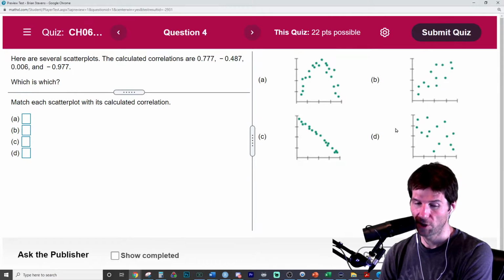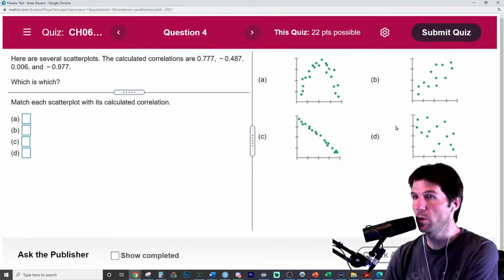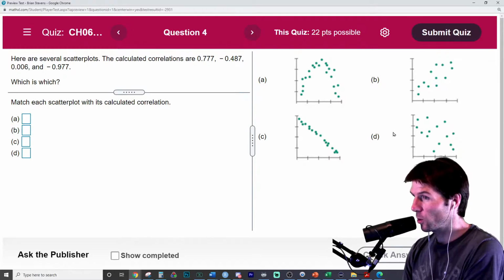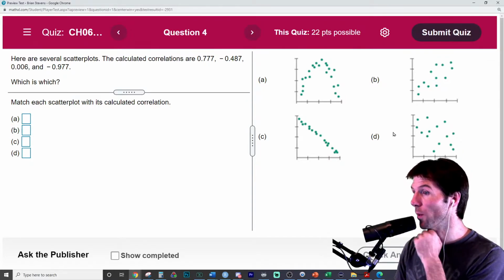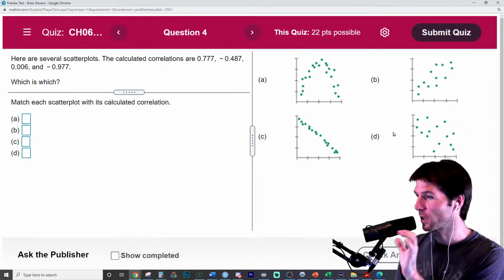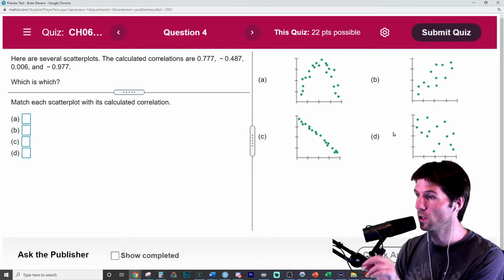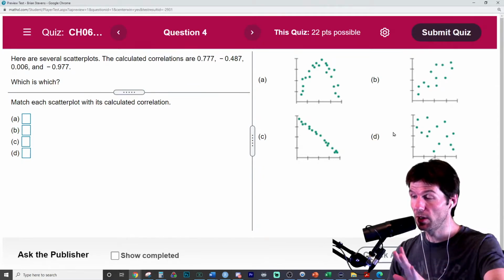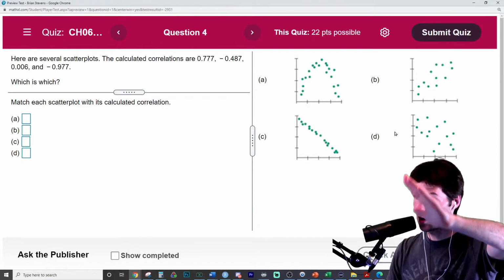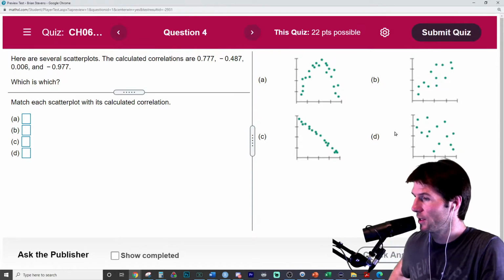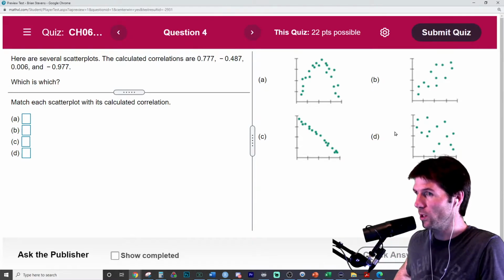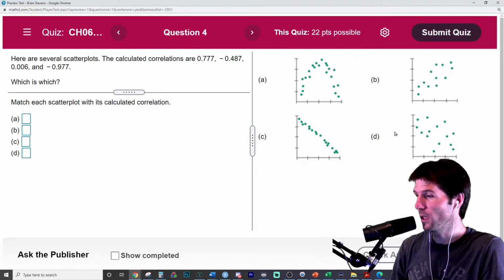So what we need to understand is that correlation ranges between what and what values. What is the smallest possible value of correlation? Not the weakest, but the lowest value of correlation, in terms of numbers. As you go to smaller numbers, what is the lowest? Not the weakest, because that's a different term. The very lowest number it can be is as low as what?